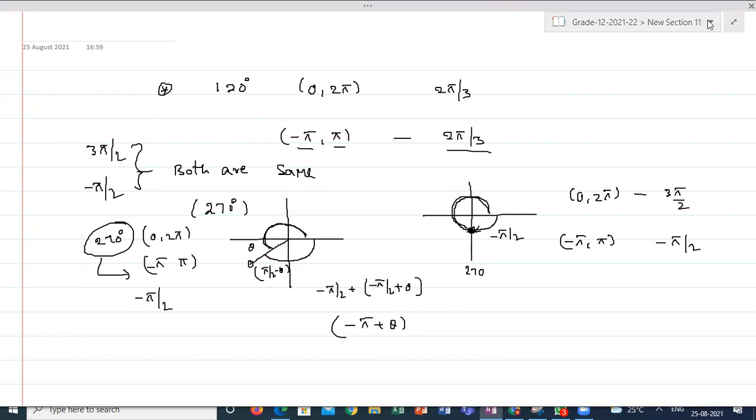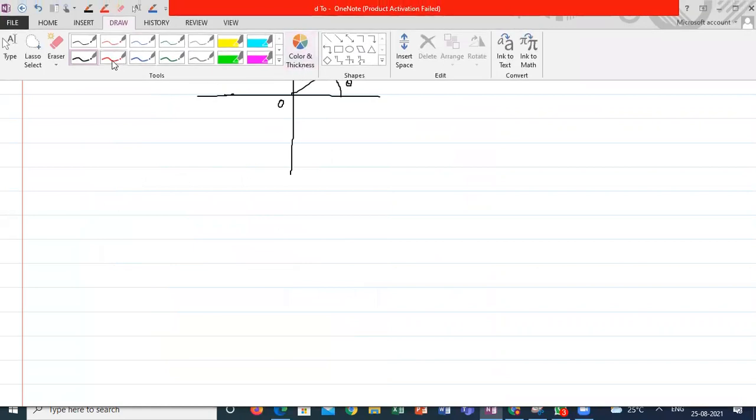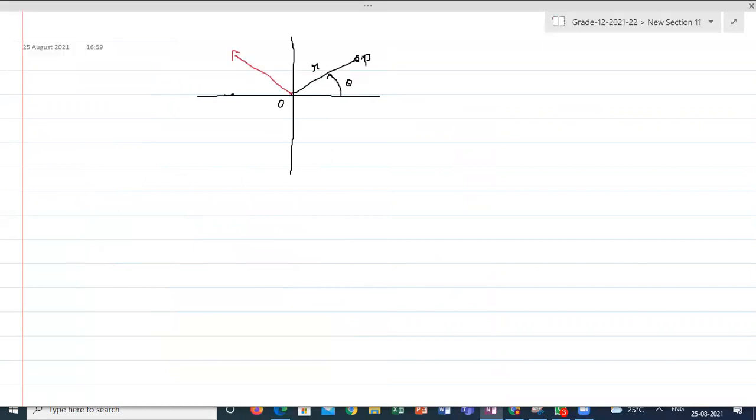See how you can represent between 0 to 2 pi. Generally, when I am writing the polar coordinates of a complex number between 0 to 2 pi, you have to write like this. This is your theta, this is your r, this is OP. If the angle is more than 90 degrees and less than 180 degrees, it will be like this. What is this angle? Pi minus theta, or something within 0 to 2 pi only, no?